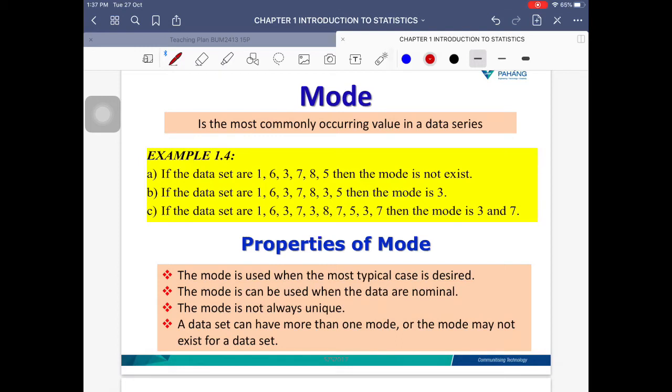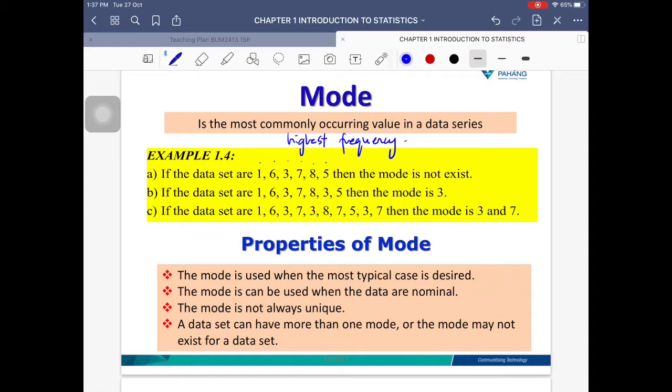Next will be the mode. Do we have any other explanation? No more. So that's it about median. So mode, what is mode? The mode is the most commonly occurring value in the data series. So basically it's just the number that comes out with the highest frequency.